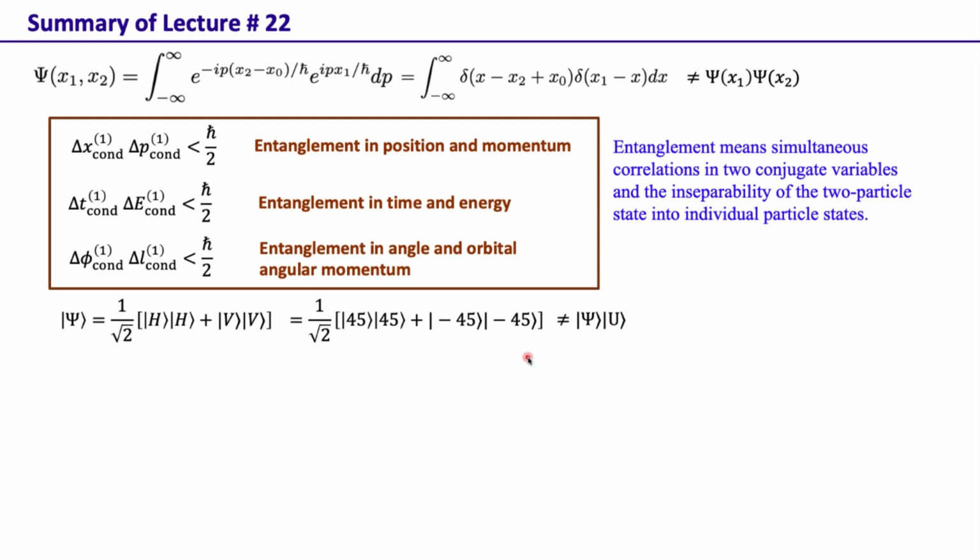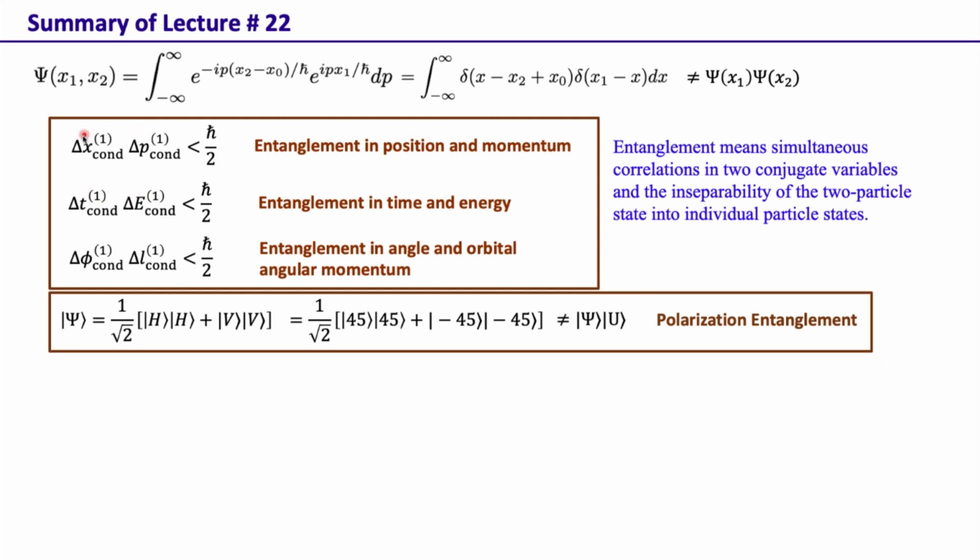So we do see simultaneous correlation in two conjugate bases and inseparability of the wave function, and this is then referred to as polarization entanglement. Of course, we can't have an uncertainty relation like this here, but the two aspects that define entanglement, which are simultaneous correlation in two conjugate variables and the inseparability of the two-particle wave function or state, are there here as well. So that's the polarization entanglement.